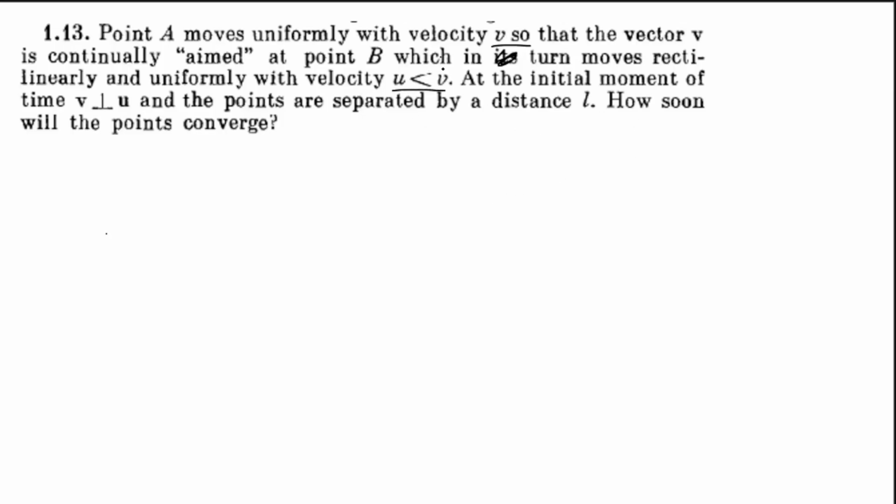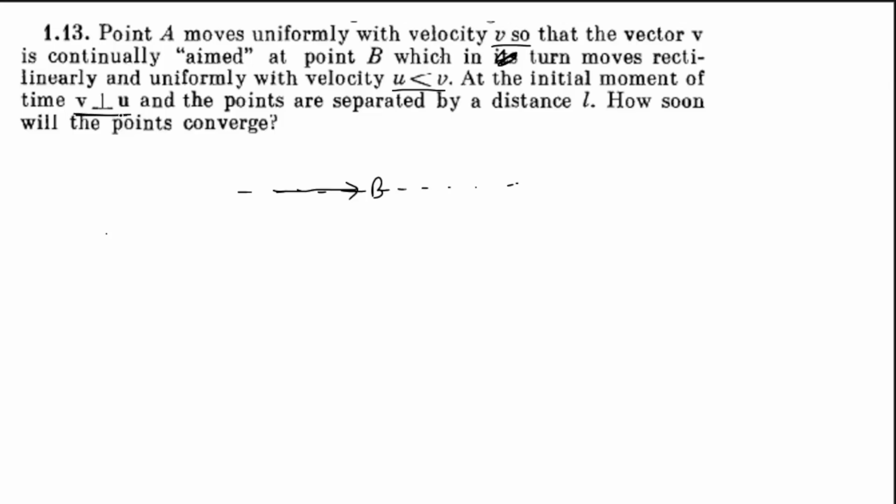So B is moving rectilinearly. It is not headed always towards A. B has its own line of motion. Let's say B has this line of motion. So it will keep moving along this line, but A will move in such a way that it is always headed towards B. ठीक है.